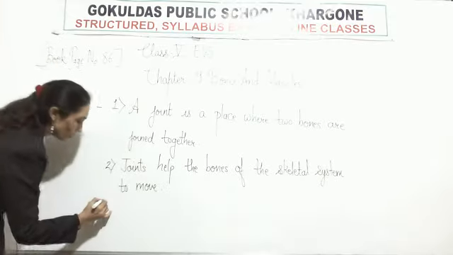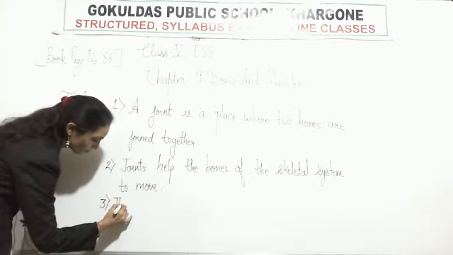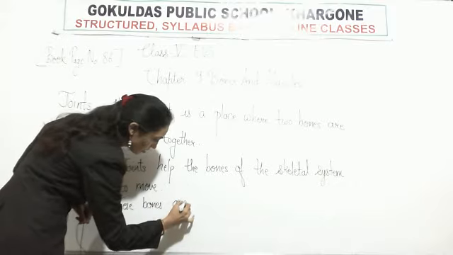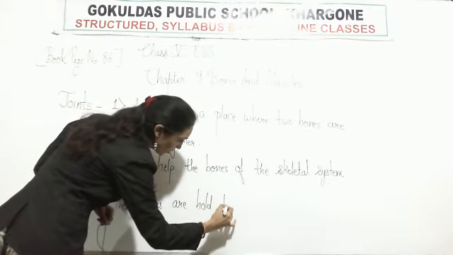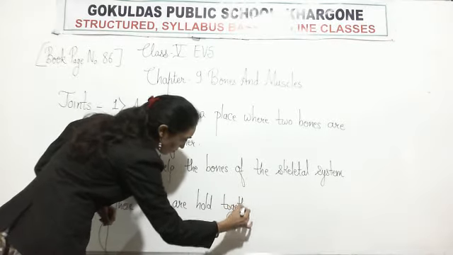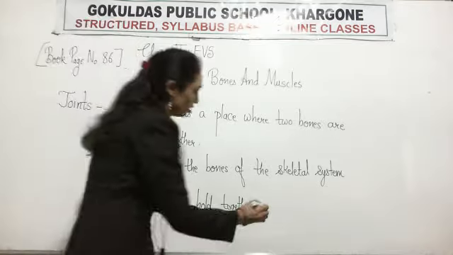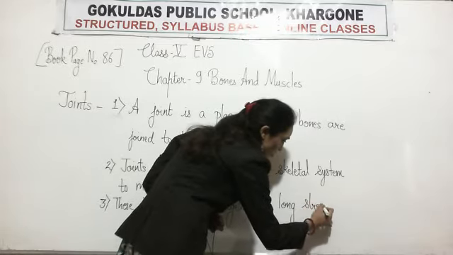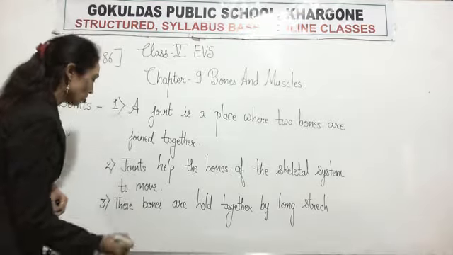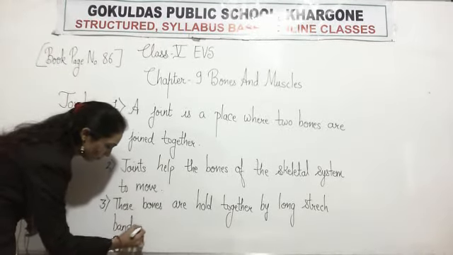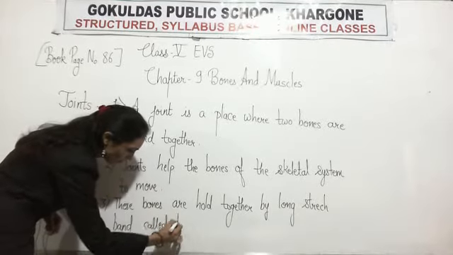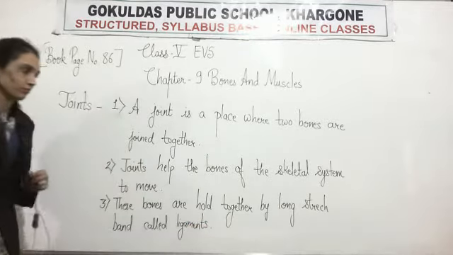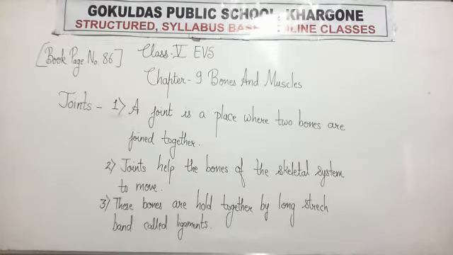So these bones are held together by long stretched bands called ligaments. Means bone to bone attachment is by ligament.